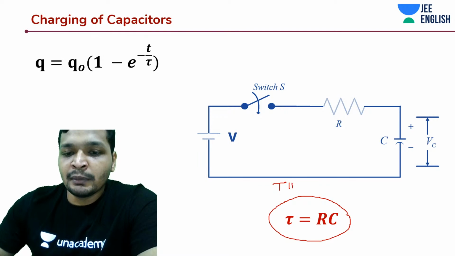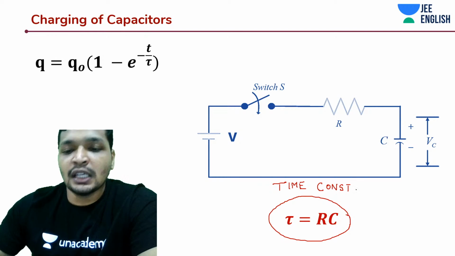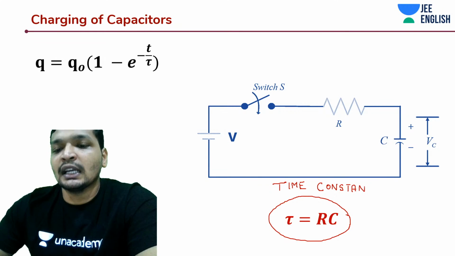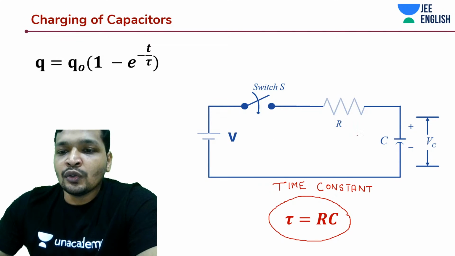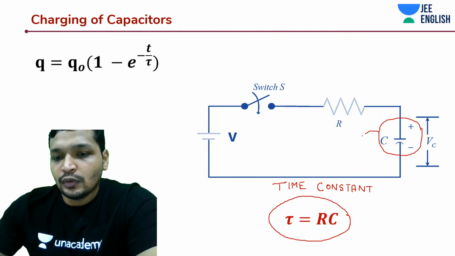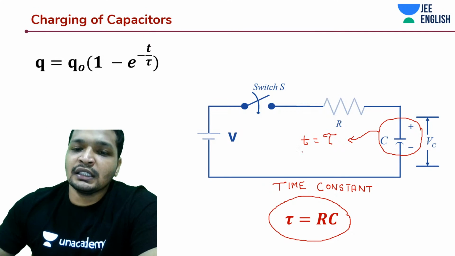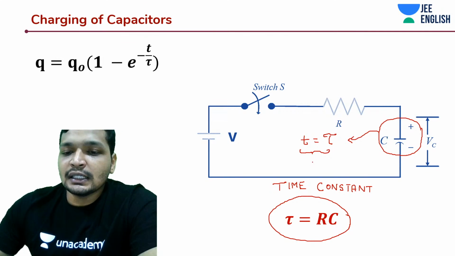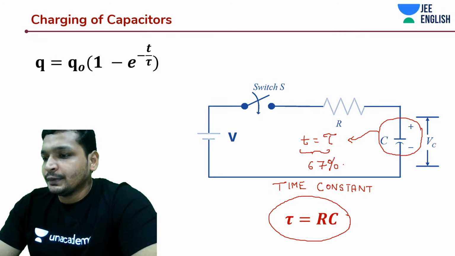Okay, so this tau is nothing but the time constant. All right, you should remember this. They would not tell you RC, they would talk about time constant. In fact, if you have noticed your previous year JEE Mains and JEE Advanced questions, it was only stated as time constant. And what is the significance of this time constant tau? At time t is equal to tau, there is a significance of this tau. This capacitor is 67% charged.